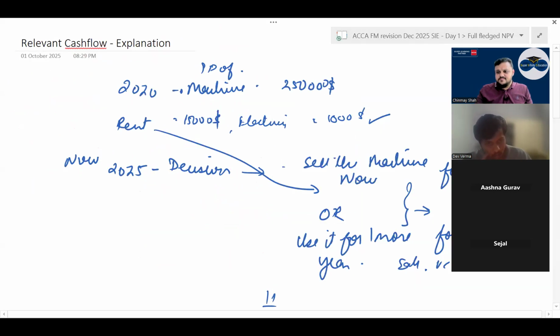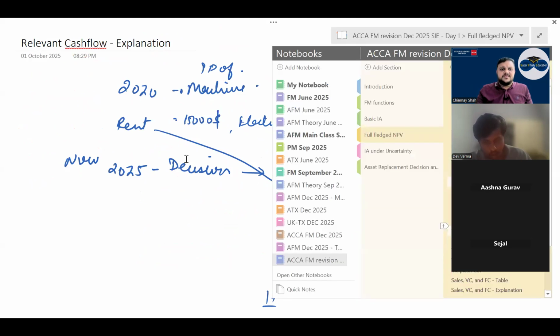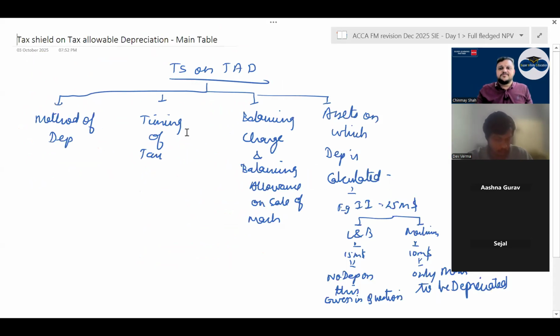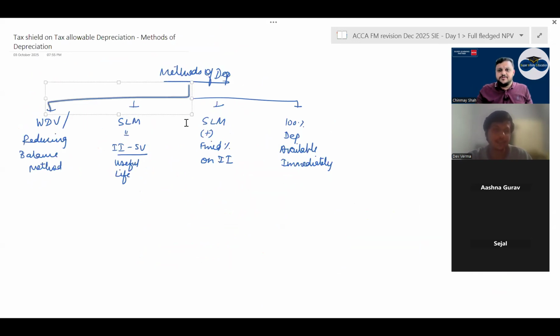Then, tax shield, TS on TAD. You have 2 or 3 methods of depreciation. What are the methods of depreciation? 3 or 4 methods are there. WDV or reducing balance method, SLM, right? SLM method. Then you have SLM plus fixed percentage. This has not yet been asked in FM, right? In AFM this question has been asked repeatedly. In AFM they don't ask SLM or WDV. They ask SLM plus fixed percentage on initial investment only. So high time that you might see this question in your exam.